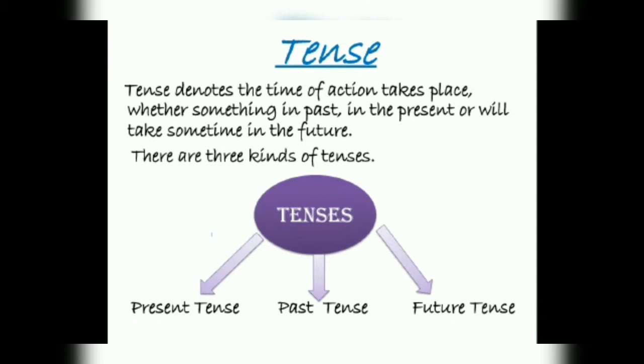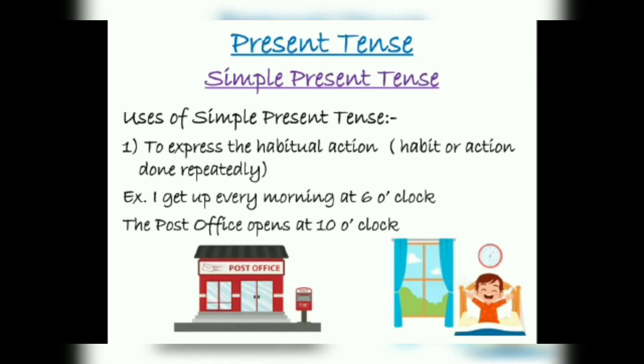Tense denotes the time of action taking place, whether sometime in the past, in the present, or sometime in the future. We can say that tense is the time when the action takes place, whether now, in the past, or sometime in the future. Mainly there are three types of tenses: present, past and future. Today we will discuss the present tense.